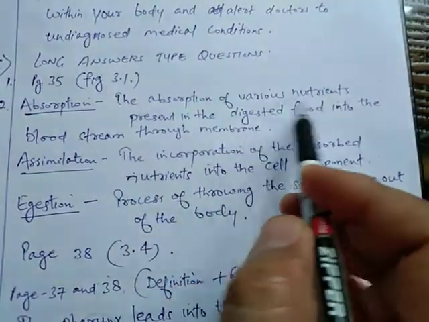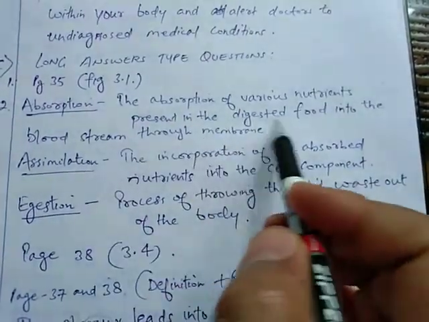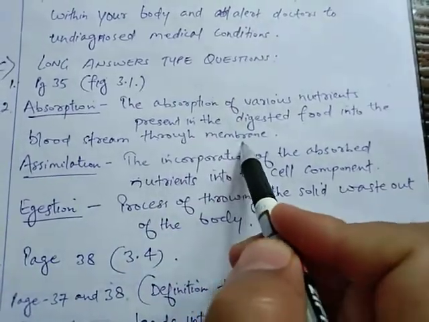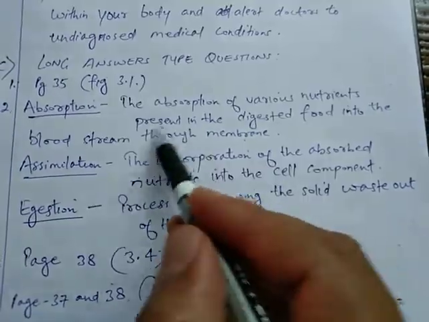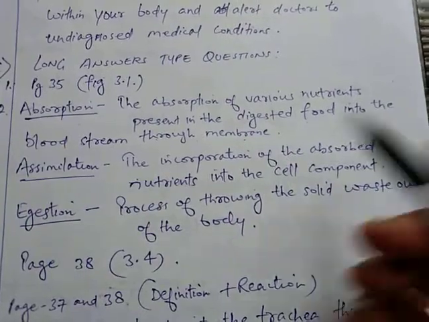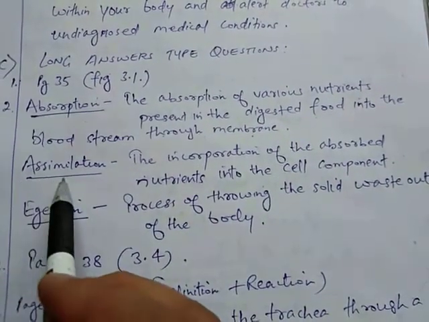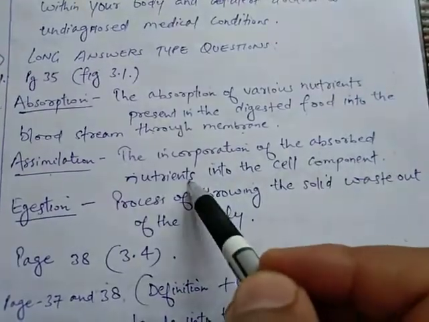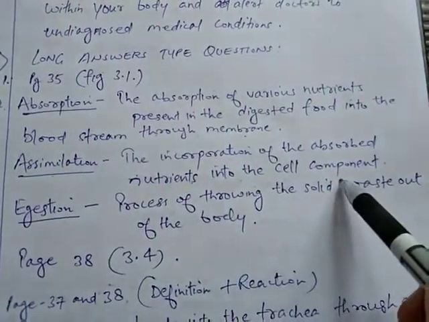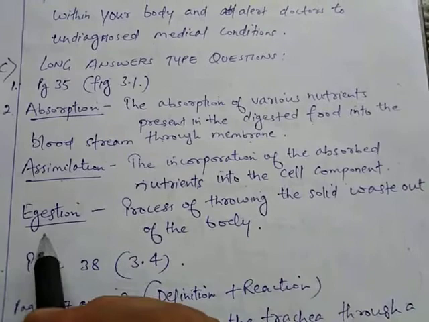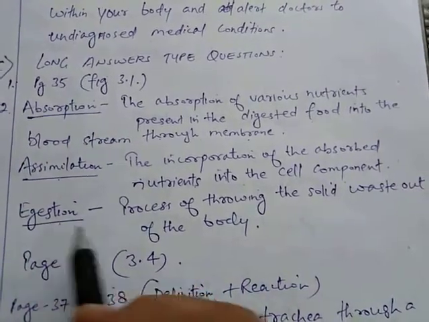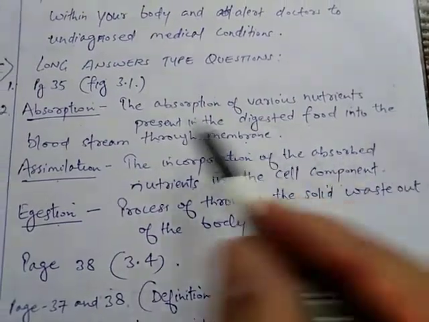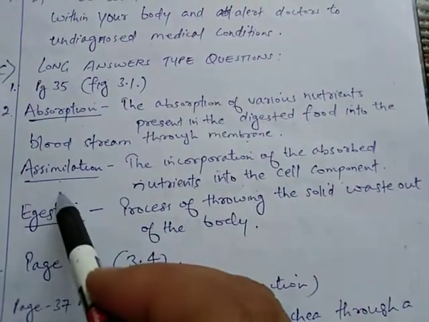The absorption of various nutrients present in the digested food into the bloodstream through membrane, this process is known as absorption. Second term is assimilation. It is the incorporation of the absorbed nutrients into the cell components. And third term is egestion. Egestion is the process of throwing the solid waste out of the body. So these three terms you have to write.